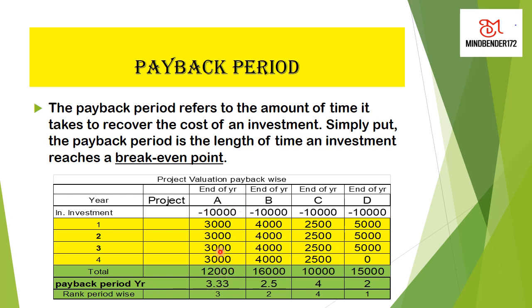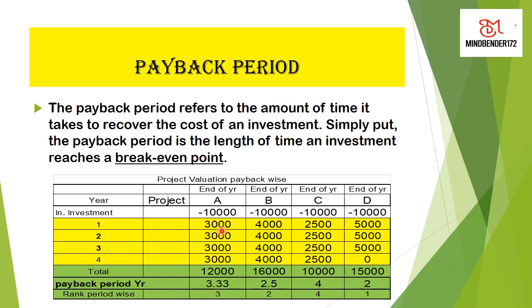Now you see the total income here is 12,000, 16,000, 16,000 and 15,000. Now we calculate the amount of time to recover the initial investment on each project.